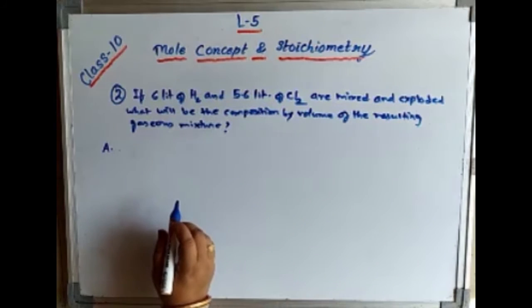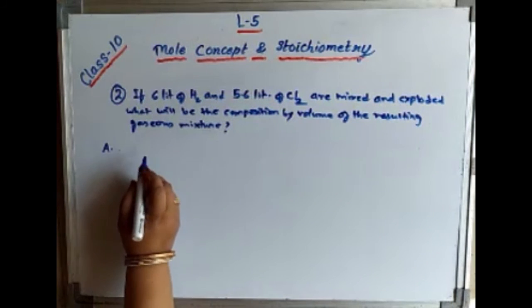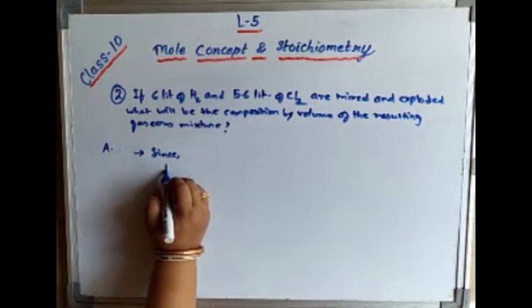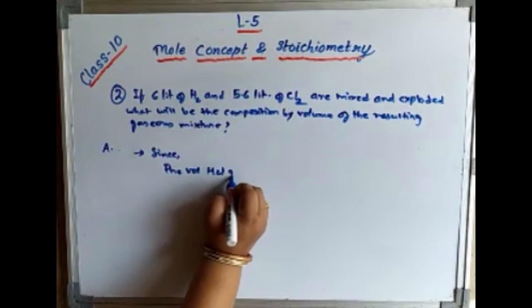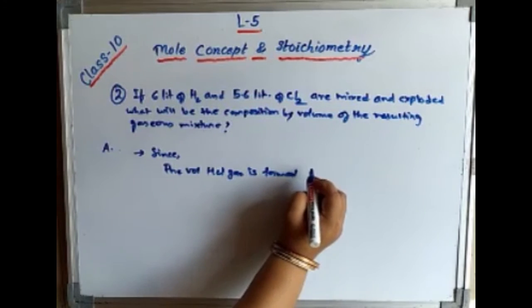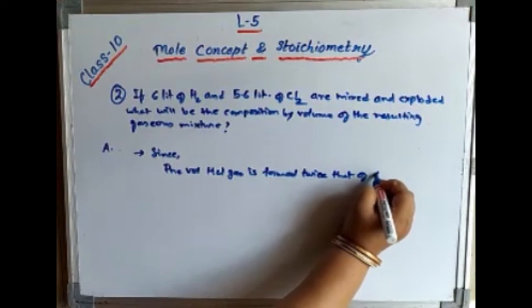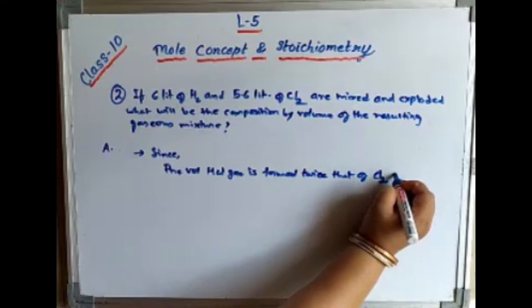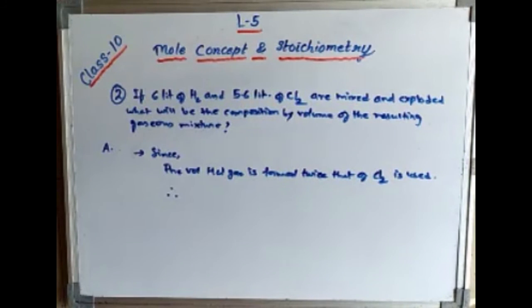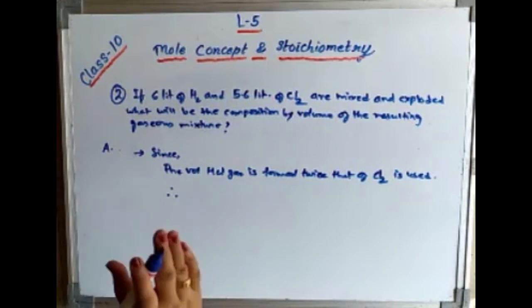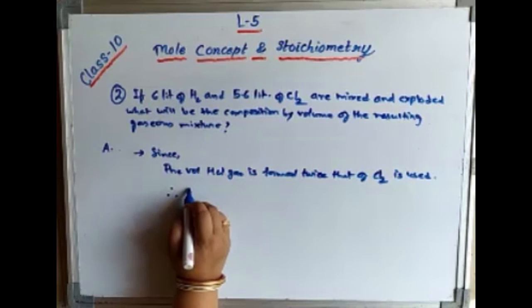Now let us see the second part. What is the production of HCl? Twice. Since the volume of HCl gas formed is twice that of chlorine gas used, the volume of HCl will be twice that of chlorine, and chlorine we know is 5.6.